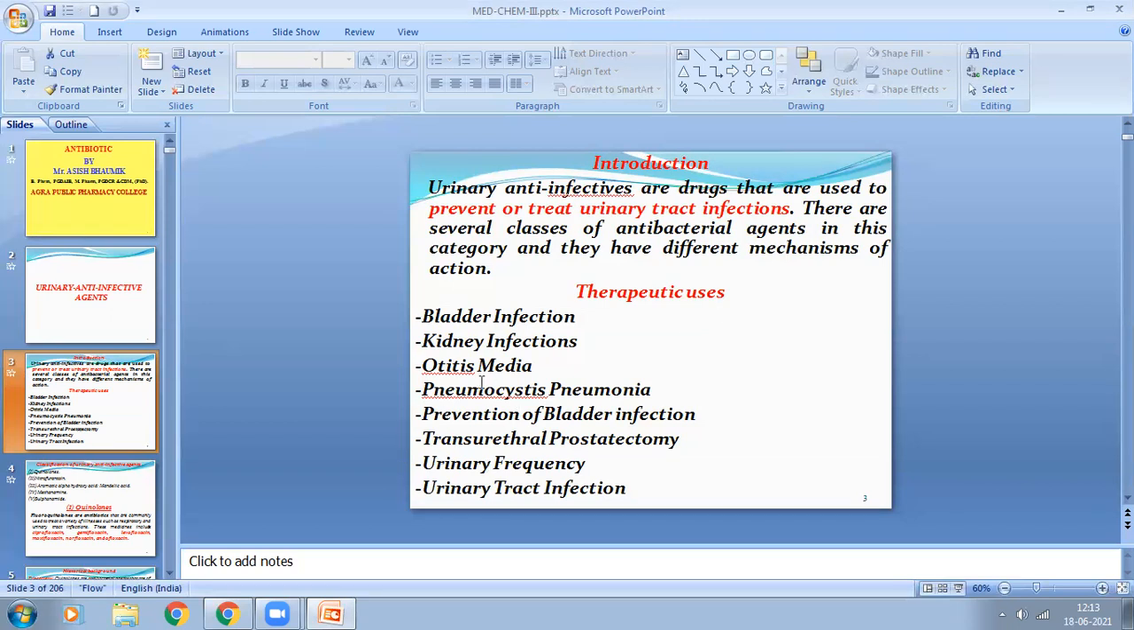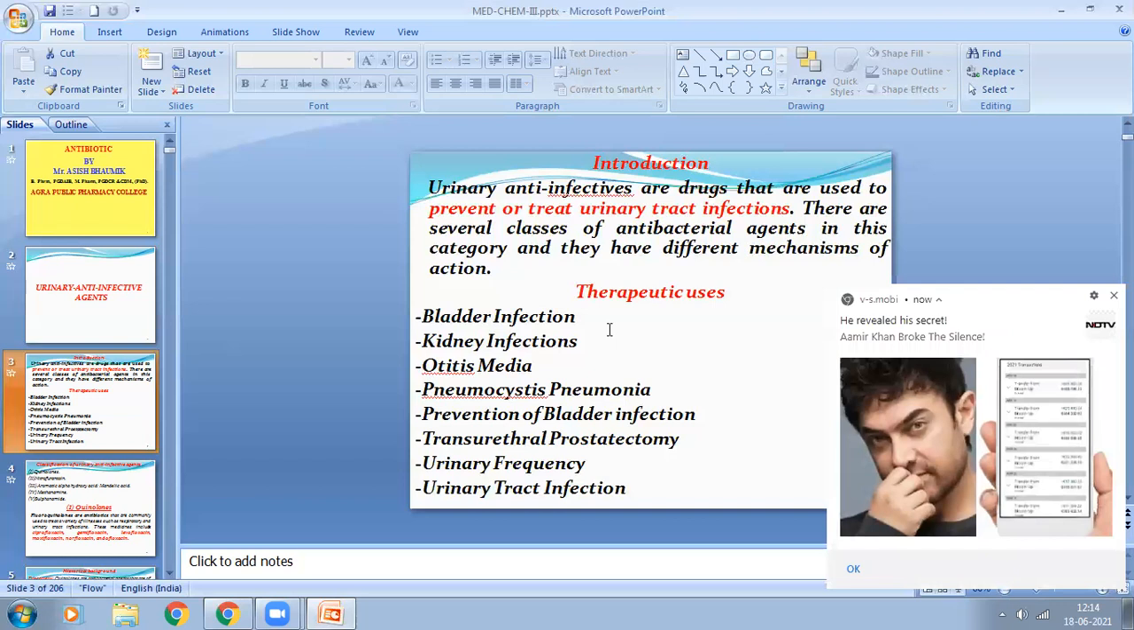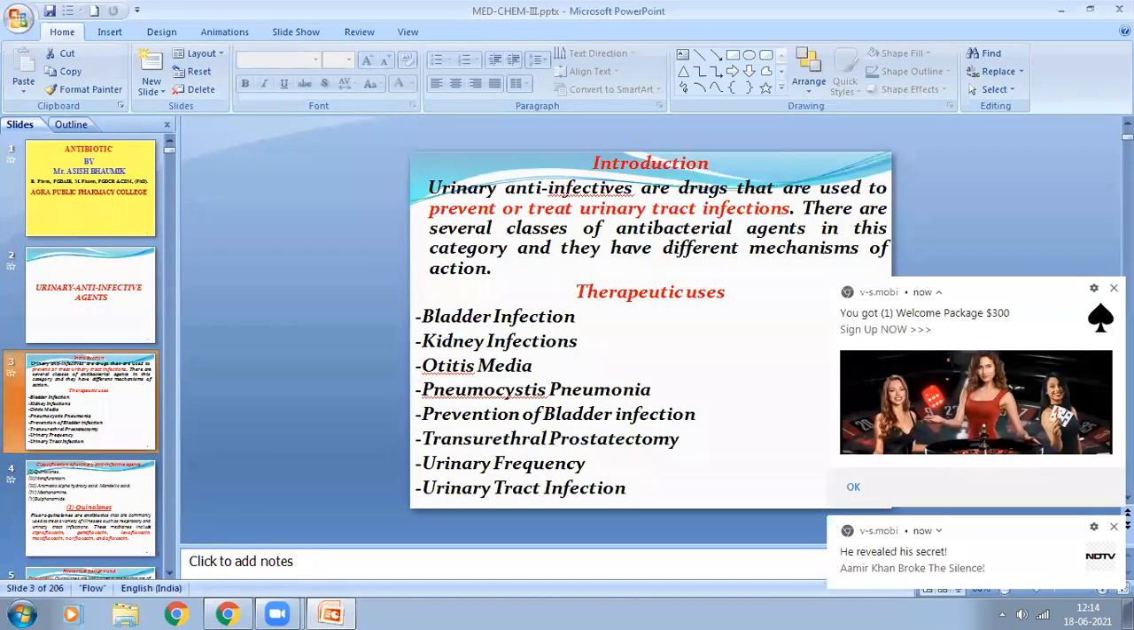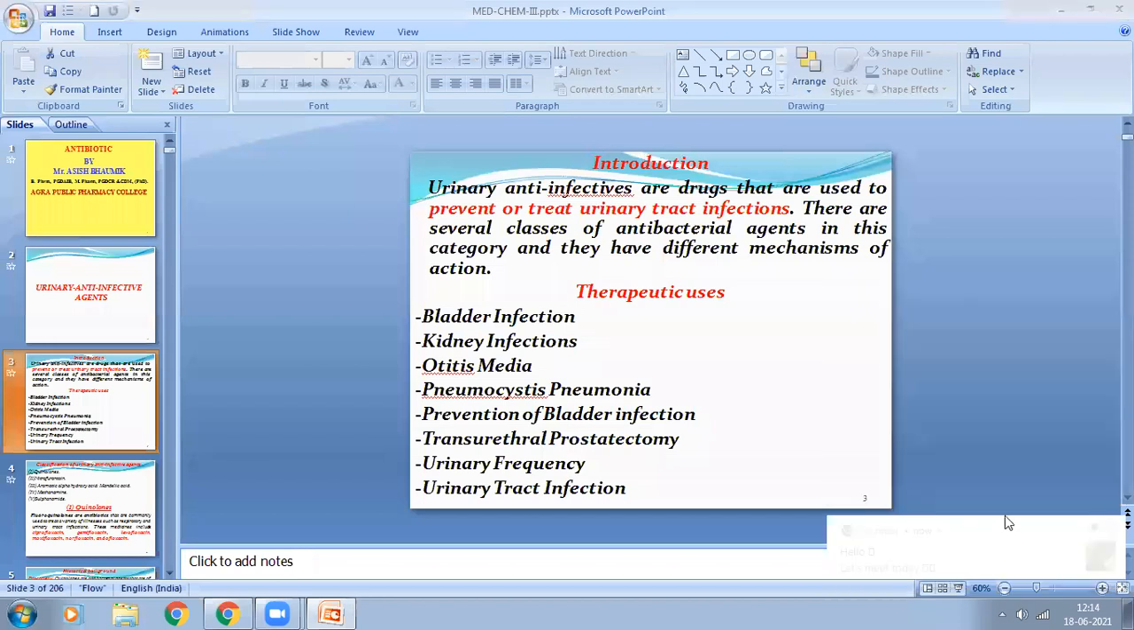Here I mentioned bladder infection, kidney or renal infection, otitis media infection, pneumocystis pneumonia, and prevention of bladder infection. Next, transurethral prostatectomy, urinary frequency, urinary tract infection, and in case of males, urethritis, prostatitis, and bladder infection.